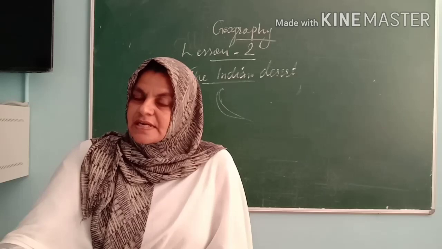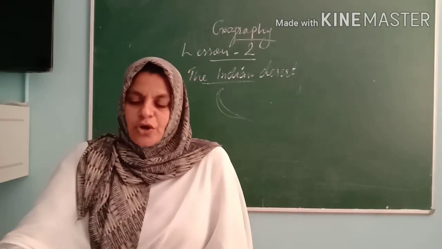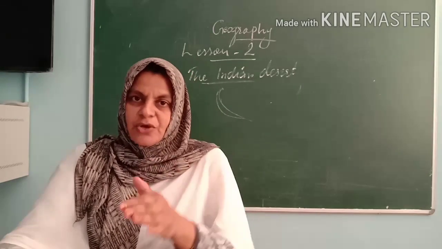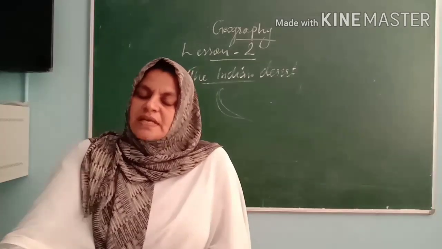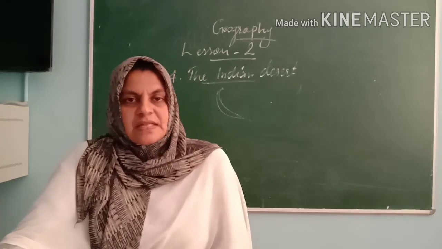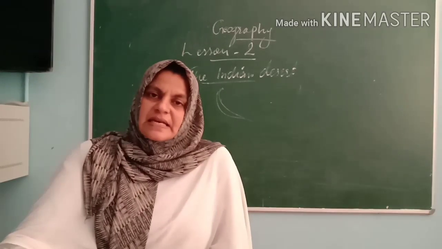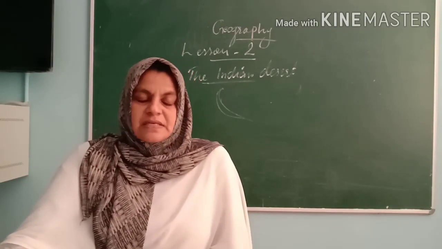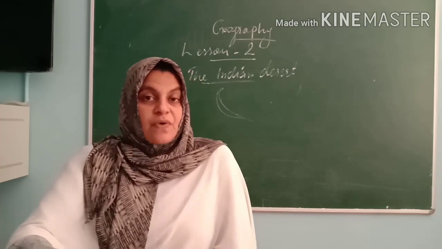It lies in the western areas of the Aravalli Hills, and it has undulating topography and a sandy plain. We can see sand dunes here in this desert. The specialty of deserts is sand, so we can see the sand dunes. This area receives very low rainfall, below 150 millimeters. So what will happen?